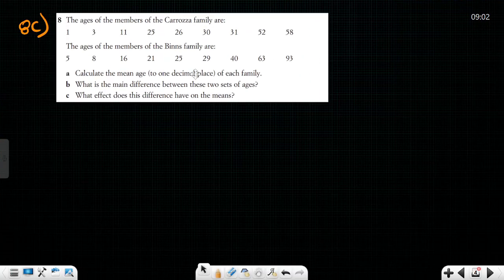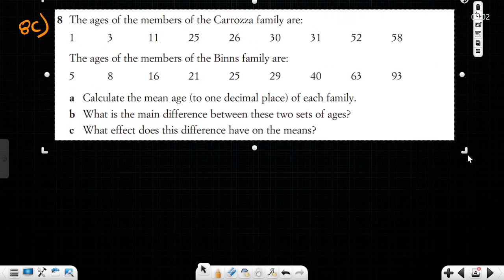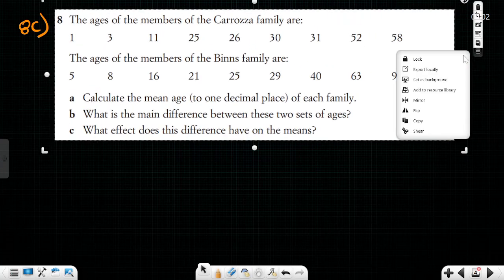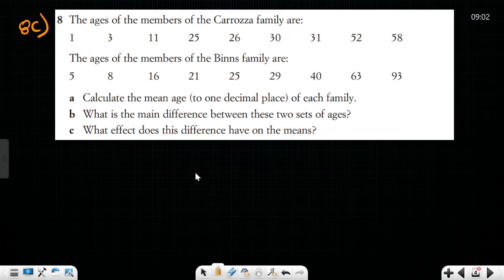We have answered it, I think, but still, with confidence, I wanted to answer it right now here. See, Akshita, here the ages of the members of the Carosa family, this we have found. Calculate the mean age for both the families. Here the mean age we are getting as 26.33. Here we are getting the mean age as 33.33, right?